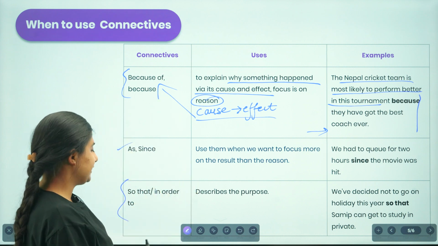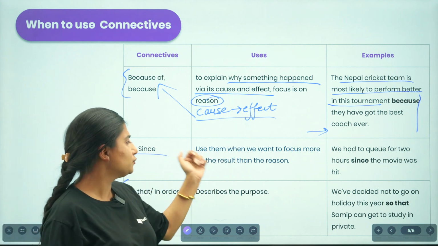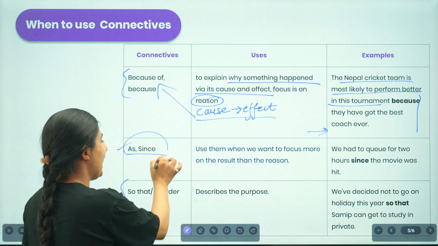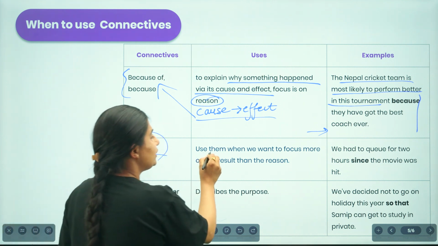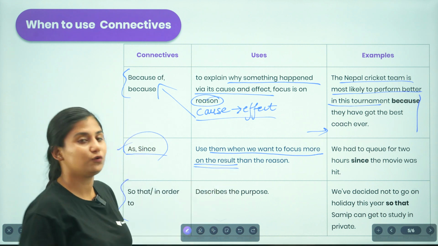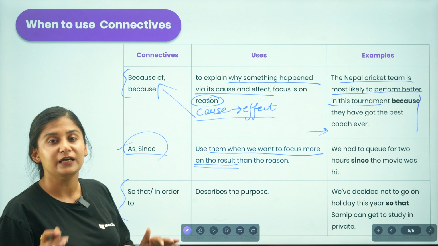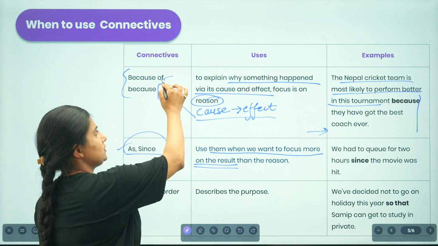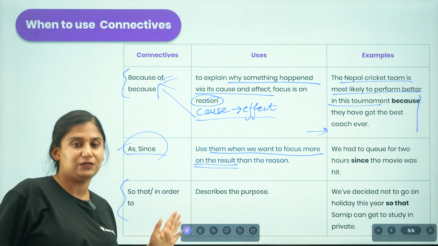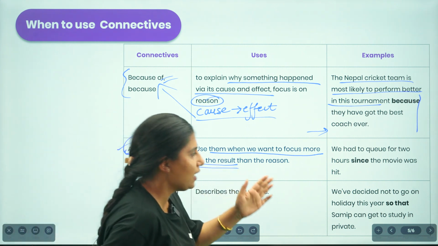Moving on to the next, that is as or since. We use them when we want to focus more on the results than on the reason. So we use the connectives as or since when we want to focus more on the result. If we are to focus on the reasoning, then we will be using because of or because. But if you are to focus on the result, then we will be using as or since. So look at the example over there.